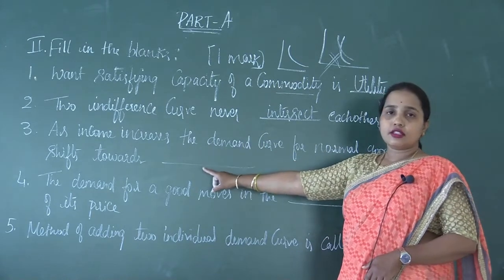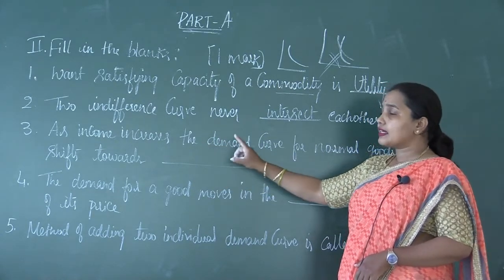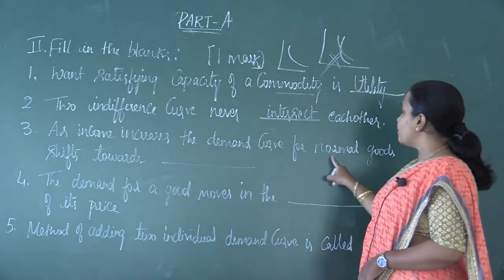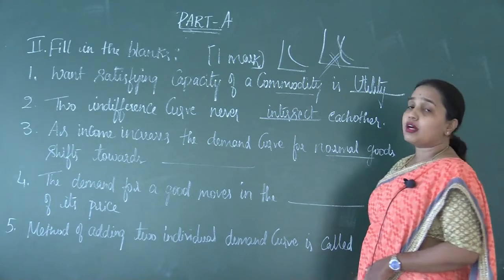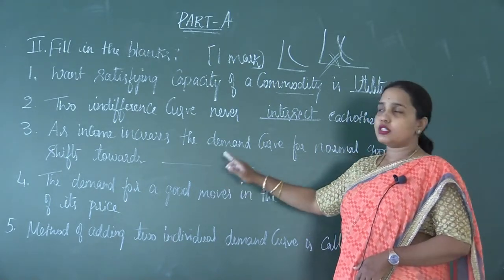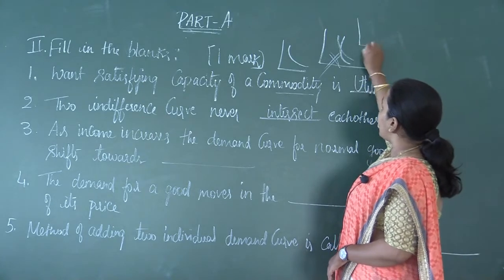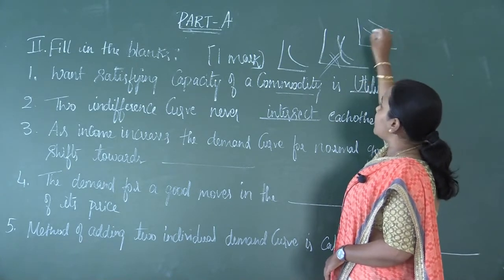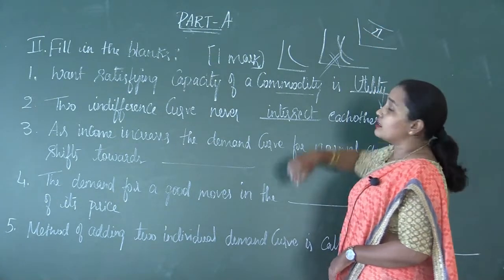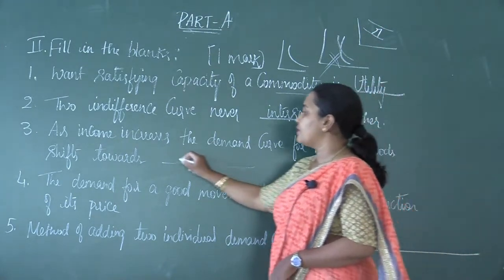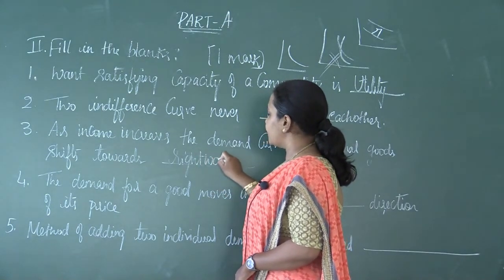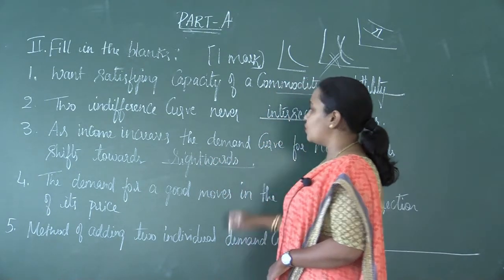The third question is, as income increases, the demand curve for normal goods shifts towards. When I made you understand the shift in the demand curve, I told you that for normal goods, the demand curve always shifts rightward. So the answer is, it shifts towards the right.